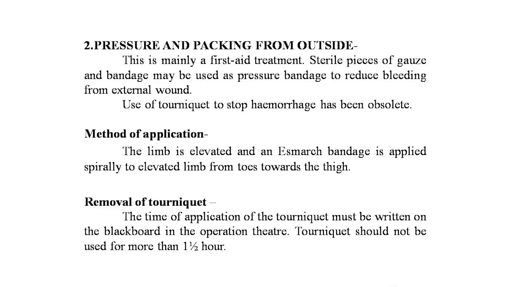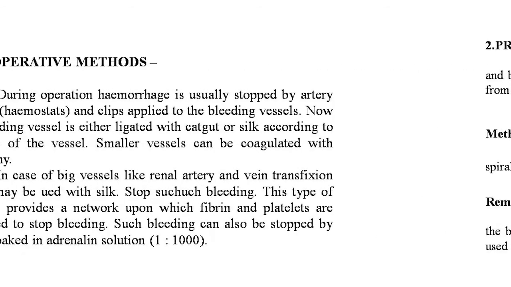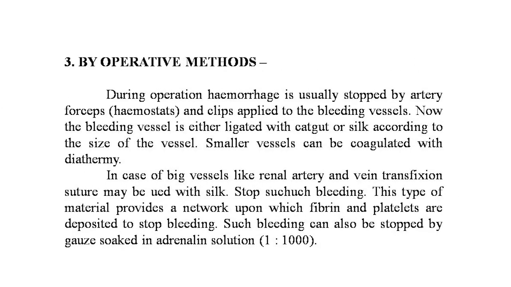Use of the tourniquet to stop hemorrhage has become obsolete. Now the method of application: the limb is elevated and a rubber bandage is applied spirally to exsanguinate the limb from the periphery towards the thigh. Removal of the tourniquet: the time of the application of the tourniquet must be written on the blackboard in the operation theatre. Tourniquet should not be used for more than 1.5 hours. Always remember this.